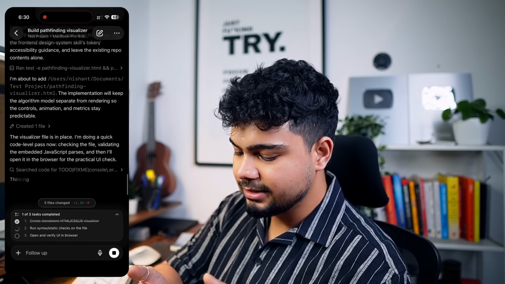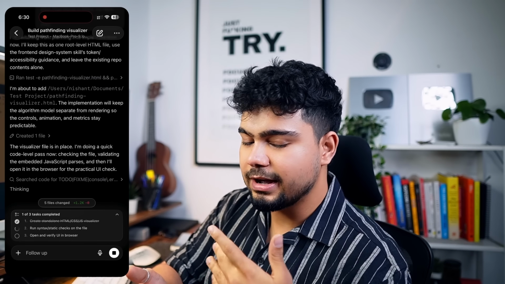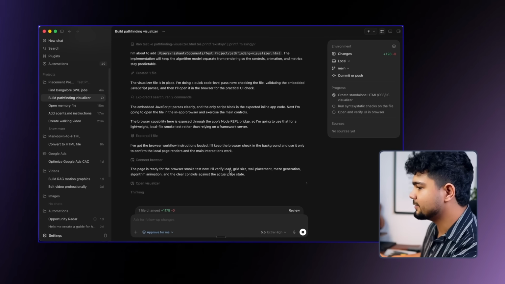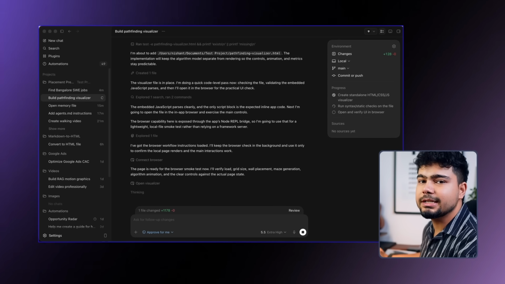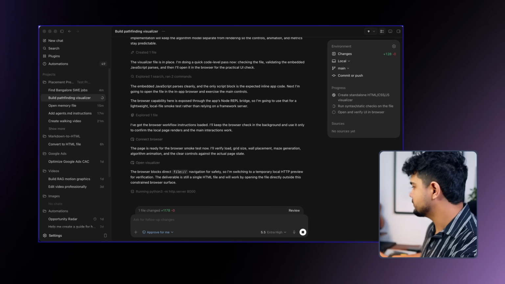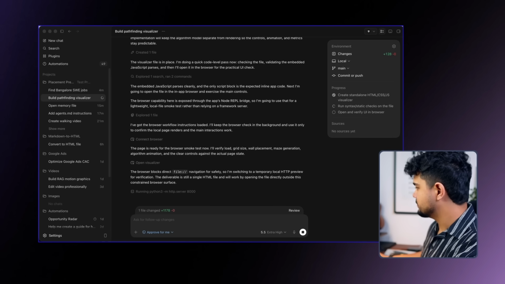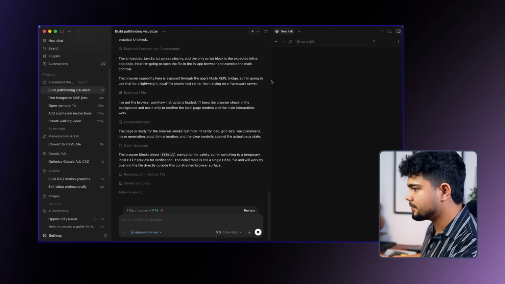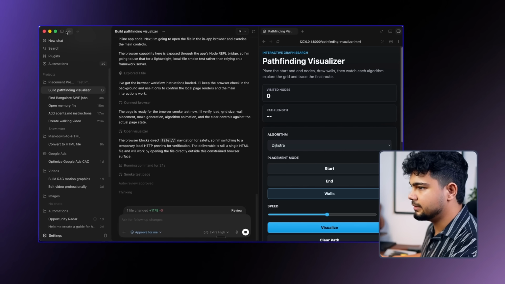And now I can even check what is going on. I can go for a walk while it is creating a project or working on my tasks. Whatever you are doing, you can check on your phone, give instructions, and check if the work is done or not. You can ask it to test things while you are on a walk. So it is opening our visualizer as the code is ready. Now we will also ask it to test our app to see if everything is working properly, and you can create a testing loop or a QA agent using Codex too. I'll click on this, I'll open the browser, and let's wait, and it's done.